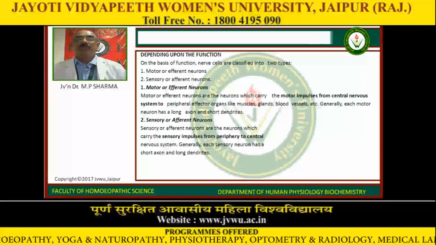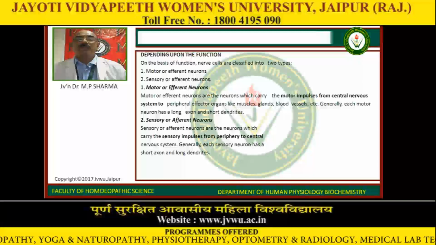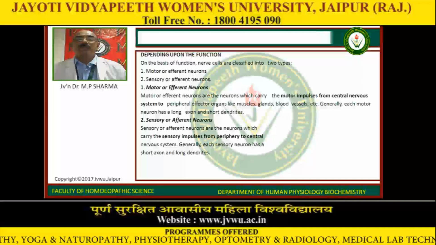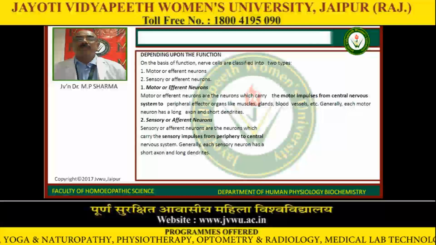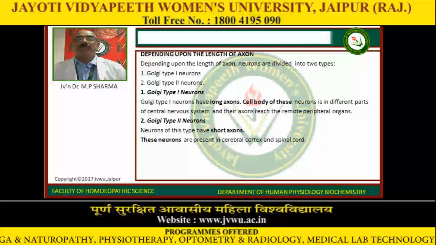Generally, each motor neuron has a long axon and short dendrites, whereas sensory or afferent neurons carry the sensory impulses from the periphery to the central nervous system. Generally, each sensory neuron has a short axon and long dendrites.